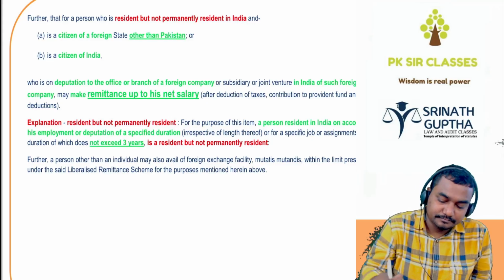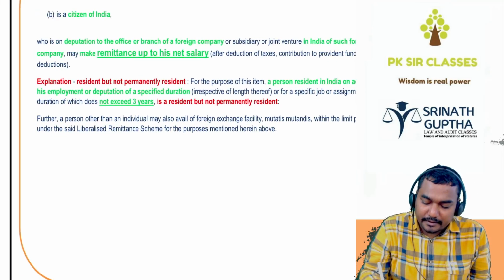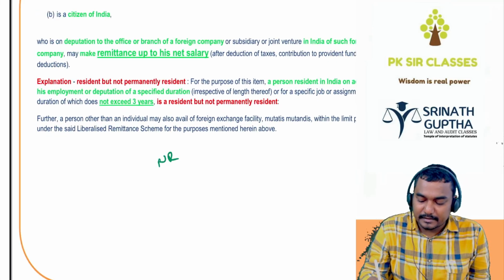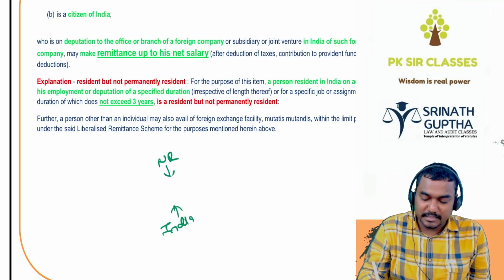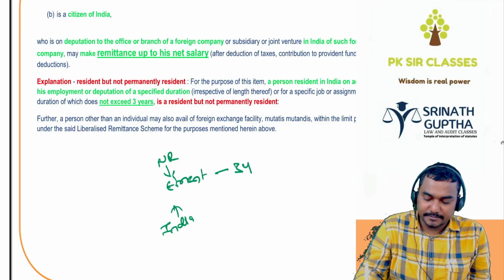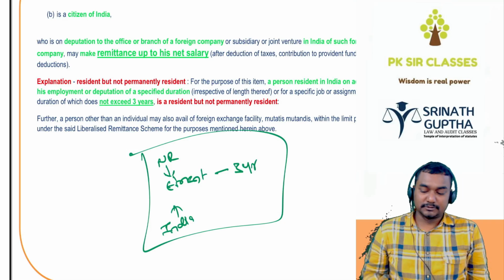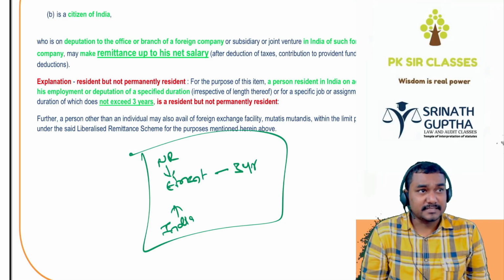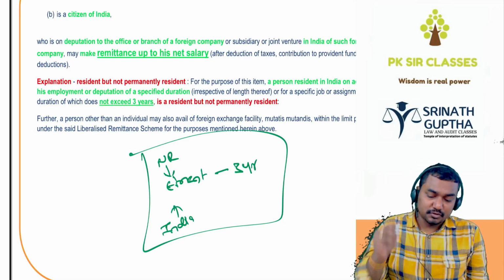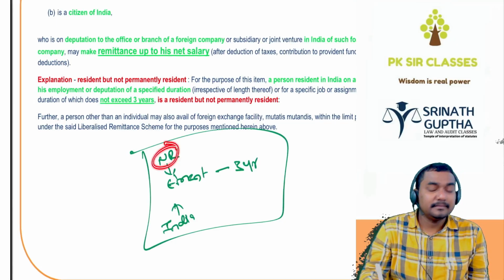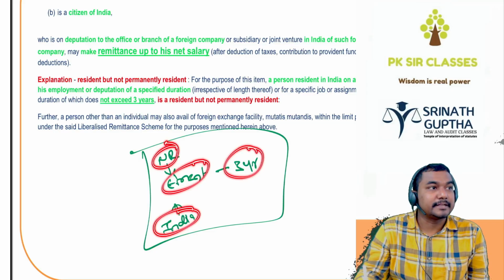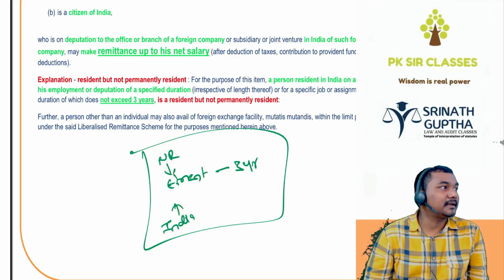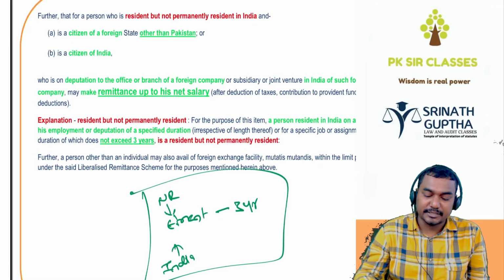It means if a non-resident is coming to India due to his employment up to 3 years, इसको बोलते हैं resident but not permanently resident. So simply, a non-resident is coming to India for employment, the duration is less than 3 years, the person is a resident but not permanently resident.